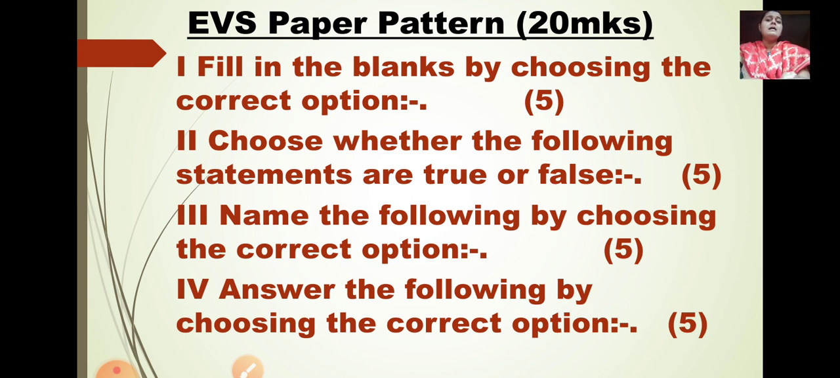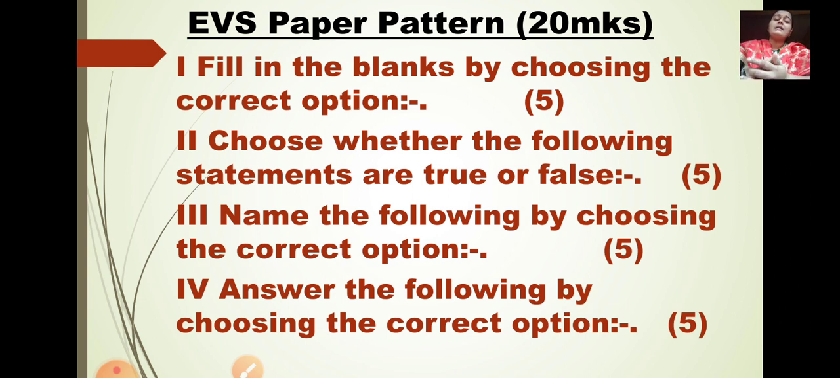Third Roman number, name the following by choosing the correct option. It can be name the following or it can be answer in 1 or 2 words. That is also 5 marks and 5 questions will be in that. The last Roman number is answer the following. 1 sentence, 1 line answers will be asked, and that also will be of 5 marks. So in all your EVS paper will be of 20 marks.